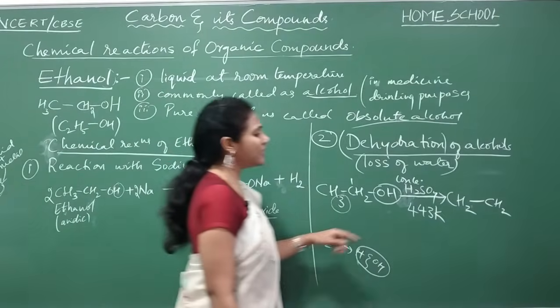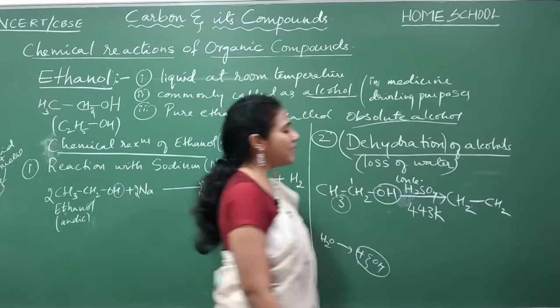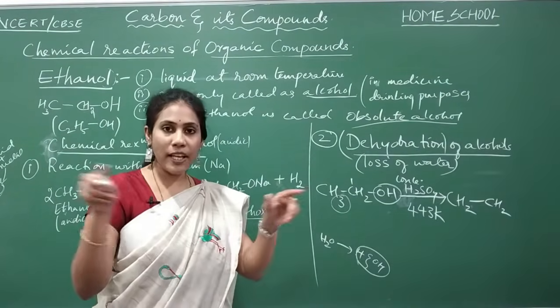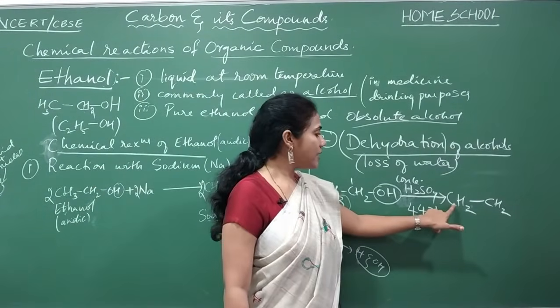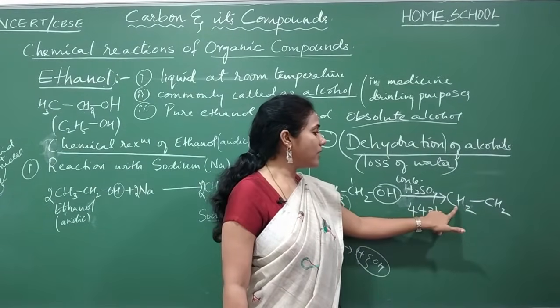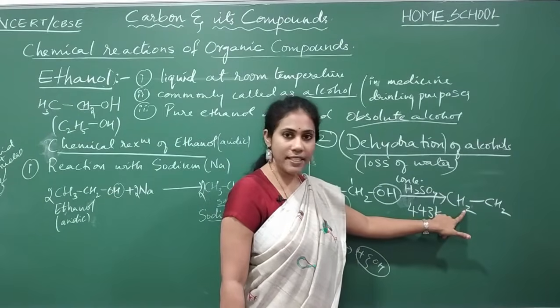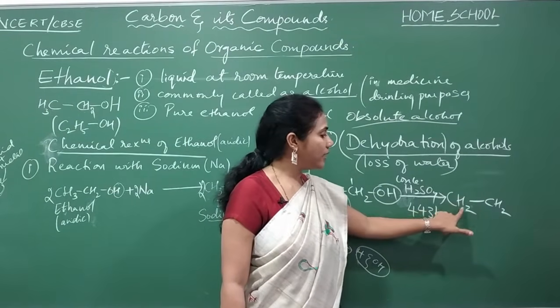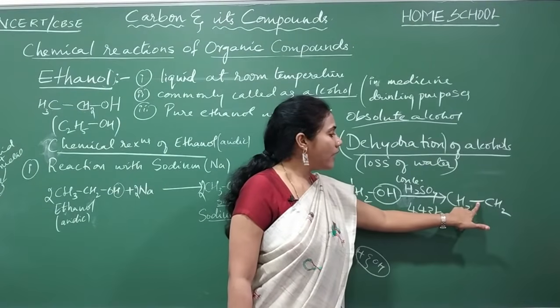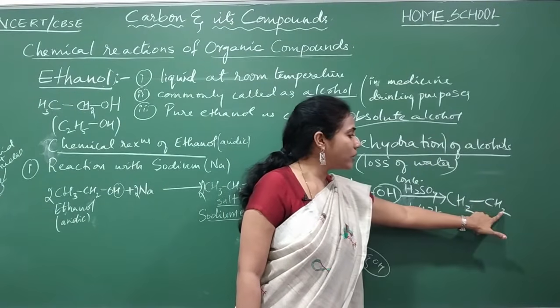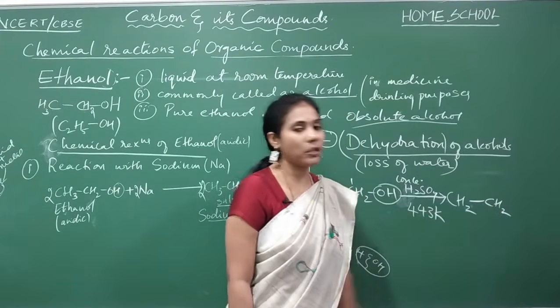Now just check whether the valency of carbon is satisfied. Carbon should have 4 bonds around it. But how many bonds does this carbon have? 2 hydrogens means 2 bonds, plus 1, so 3 bonds. And this carbon: this bond and 2 hydrogens, altogether 3 bonds only.